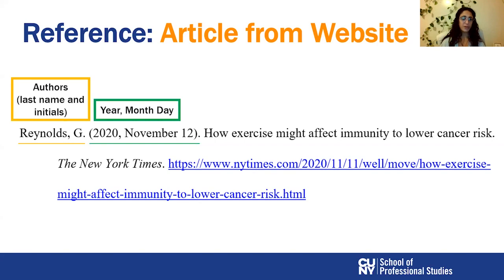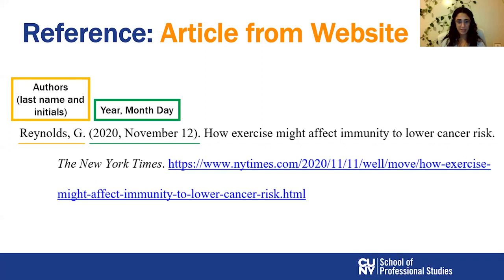But for the year or the date of publication, since it's a newspaper, I will put the year, the month, and the date. The year, comma, the month name, and the day's number. This is the format of how you indicate when a newspaper article was published. Dot.